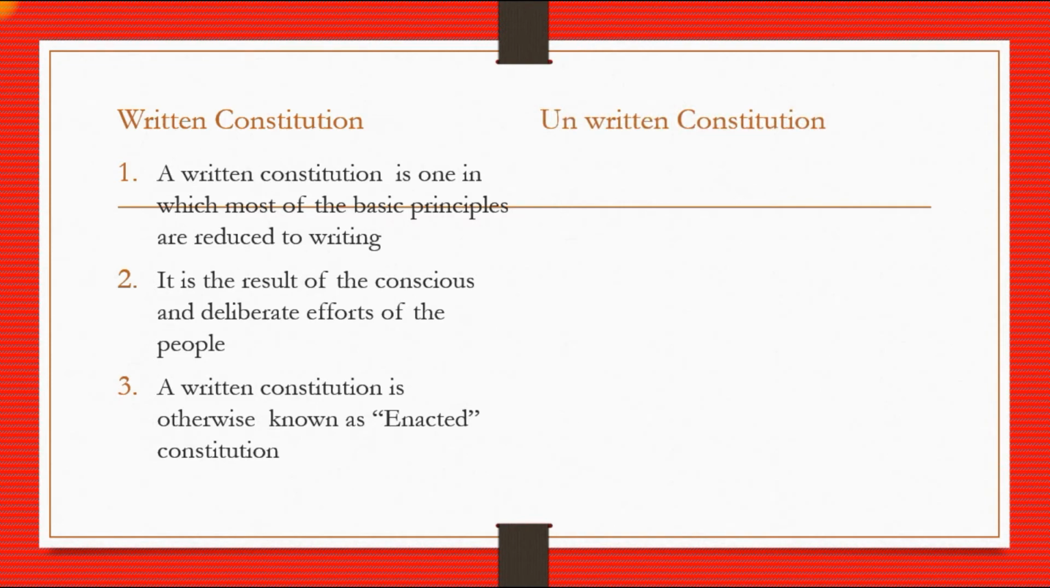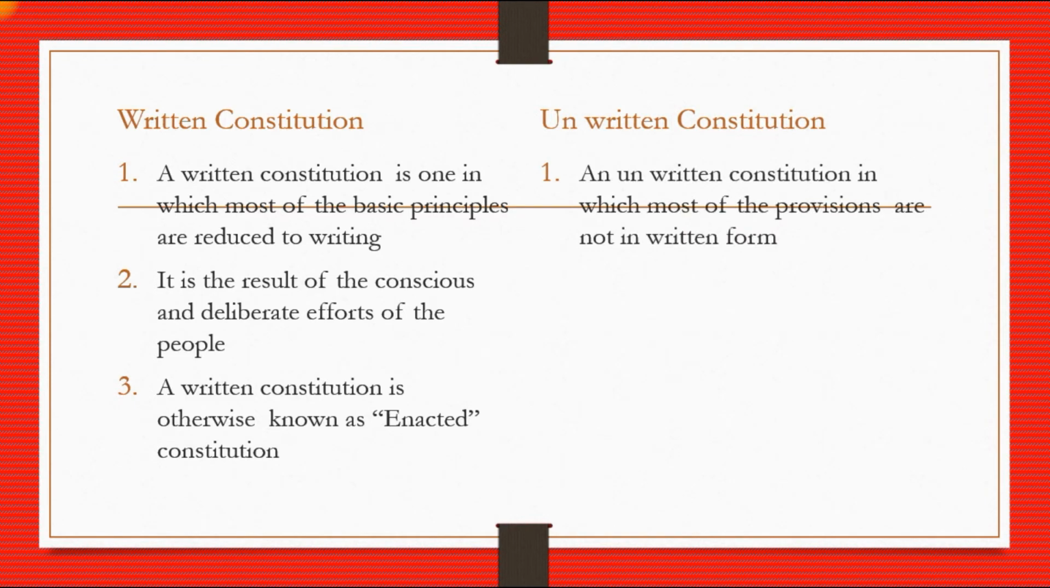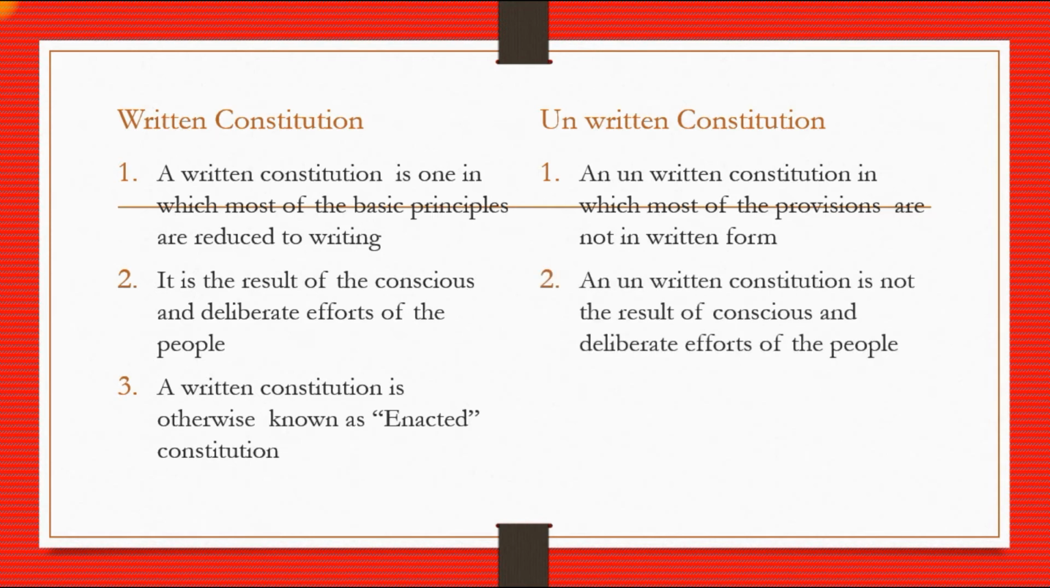Next, unwritten constitution. An unwritten constitution is one in which most of the provisions are not in written form. An unwritten constitution is not the result of conscious and deliberate effort of the people. It is called an evolved or cumulative constitution.